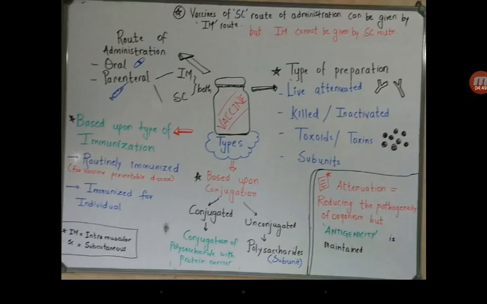We are removing that pathogenicity, but we are maintaining the antigenicity of that microorganism, so that the antigen would stimulate further production of our immune cells, that is antibodies. Okay, then we are producing killed vaccines. We are killing the microorganisms, inactivating them, and producing the vaccine.